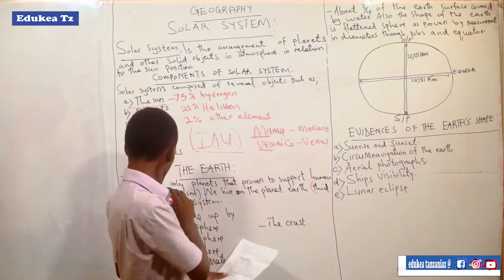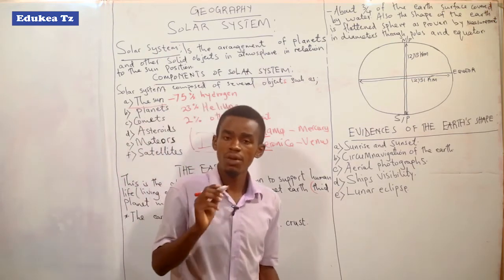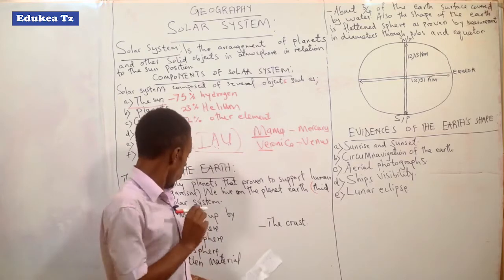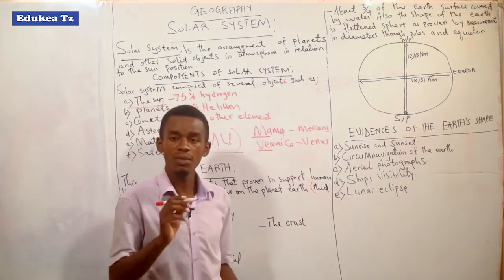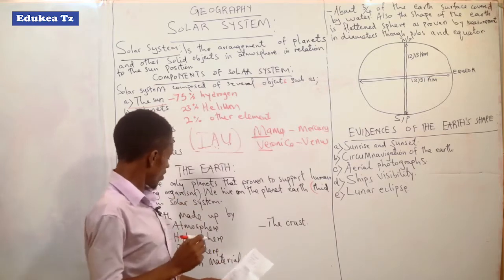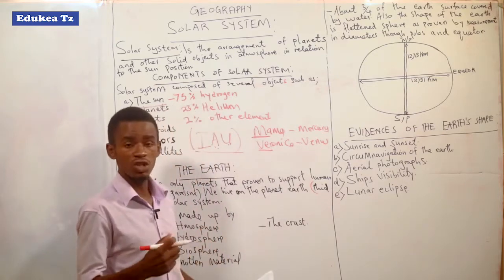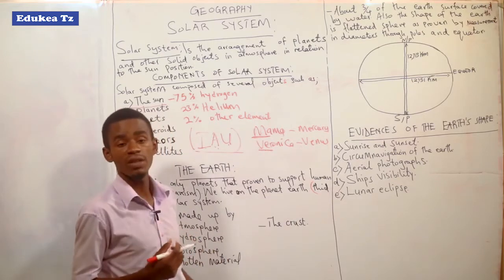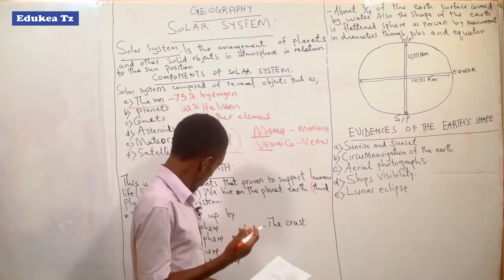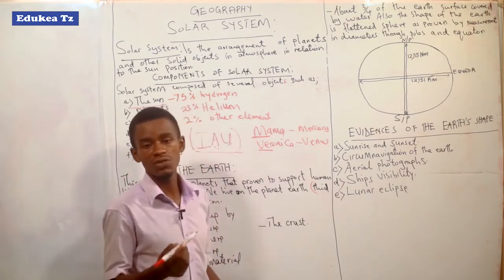Now we come to what are the things which make up the planet Earth. There are many things, but here we can see them in groups. The first is the atmosphere.